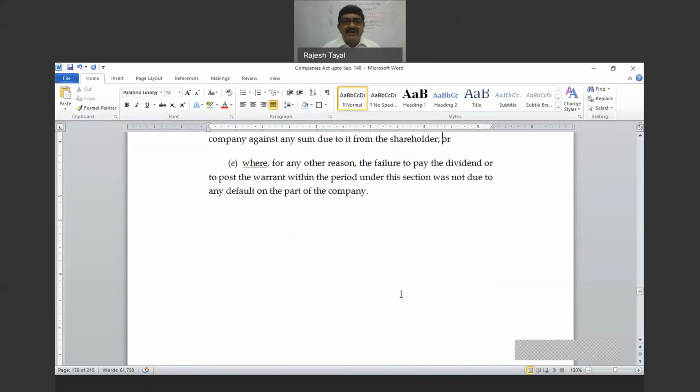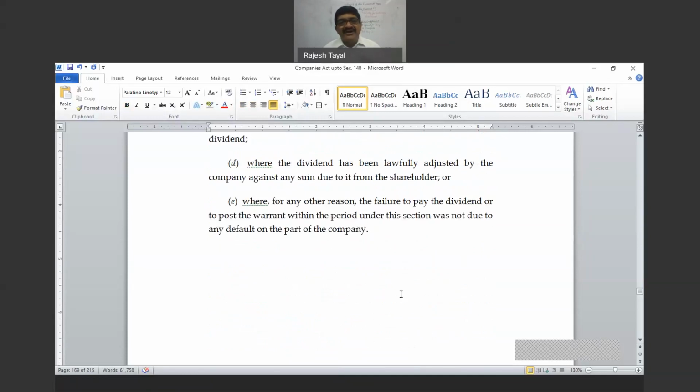When it is beyond the control, ultimately this is not intentional. The intention was that the amount of dividend had been transferred to a separate bank account, and we had also given the dividend warrants to the agency. Now it was the agency's job to post them. So intention was missing, therefore there was no penalty.